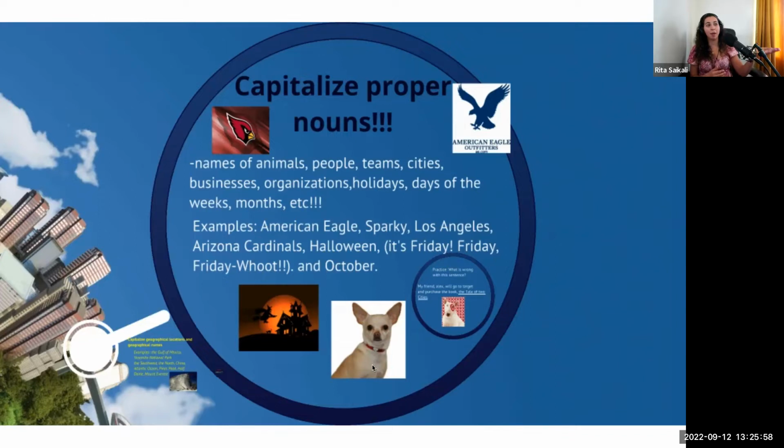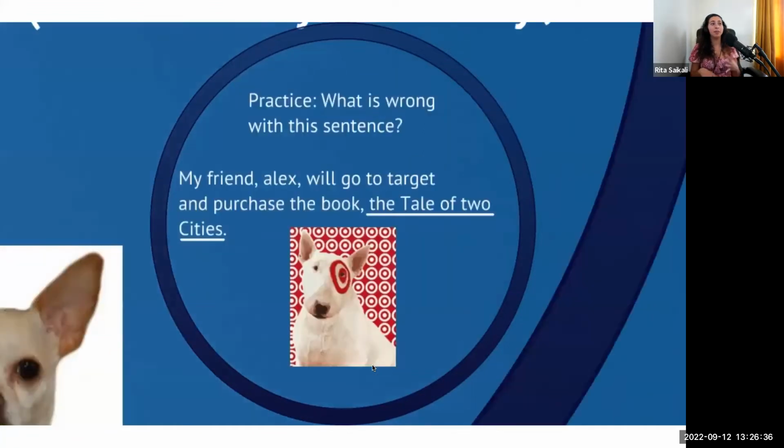So an American eagle, Sparky, Los Angeles, Arizona, Arizona Cardinals, right? Halloween, Friday, Saturday, Sunday, all these are proper nouns of a specific day. They are proper nouns of a specific person. They are nouns of a specific place, a specific team. So in all these cases, we capitalize the first letter of each word. Okay, so my name, again, Rita Sekali, the R is capitalized, the S is capitalized because both are part of my proper noun.